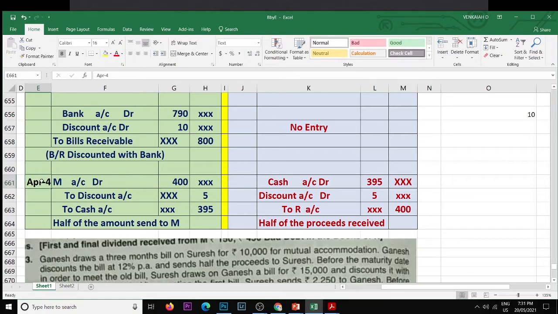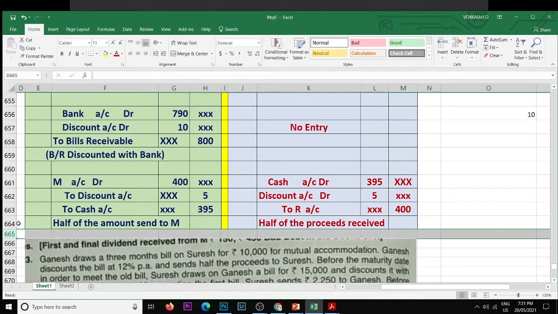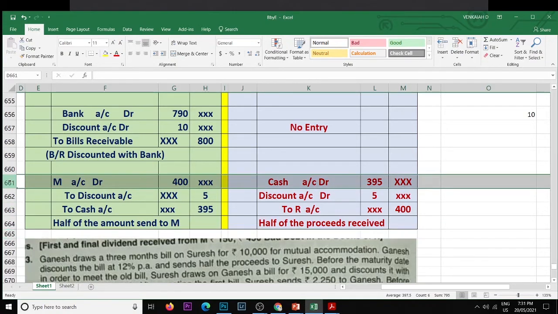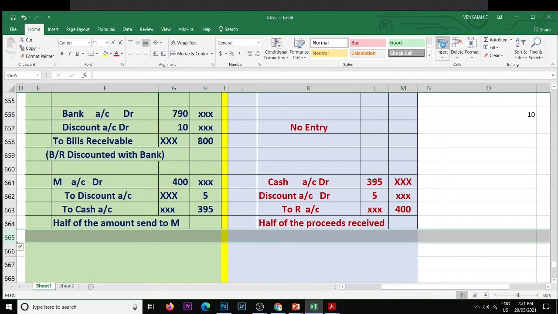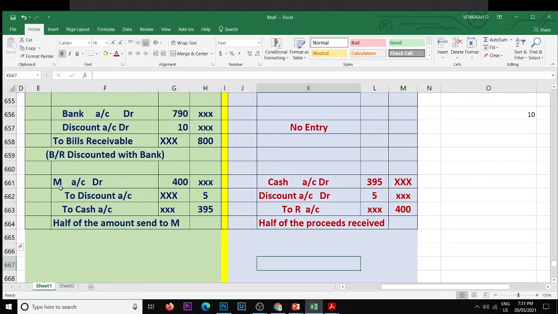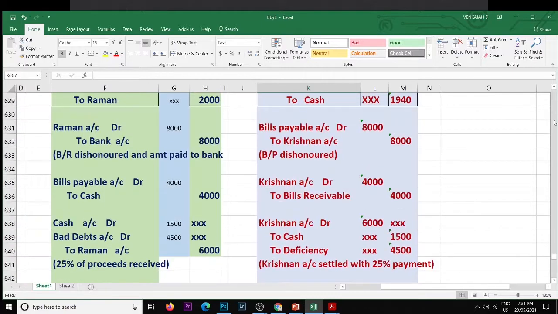There is no specific date regarding that. Next, what happens?